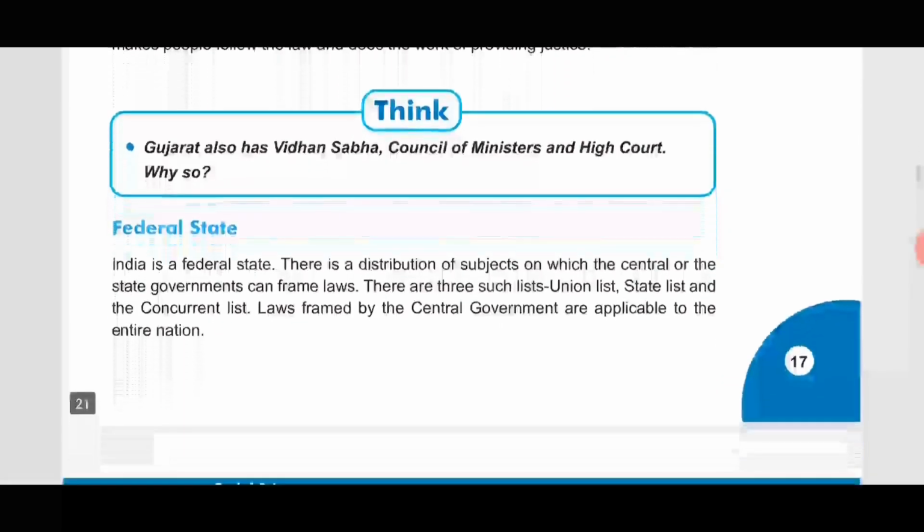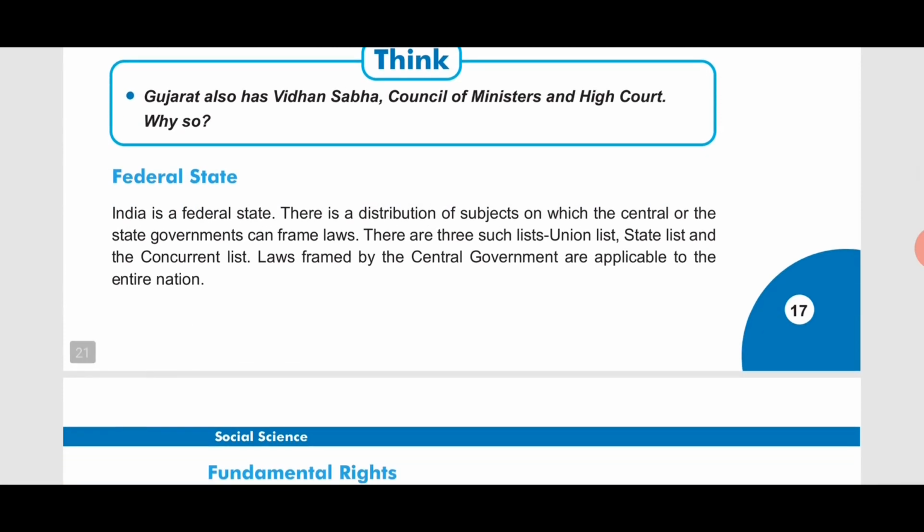Then comes the federal state. India is a federal state. How is it a federal state? Federal means there are some subjects, like making laws or rules and regulations. Our country is such a country in which there is a division.